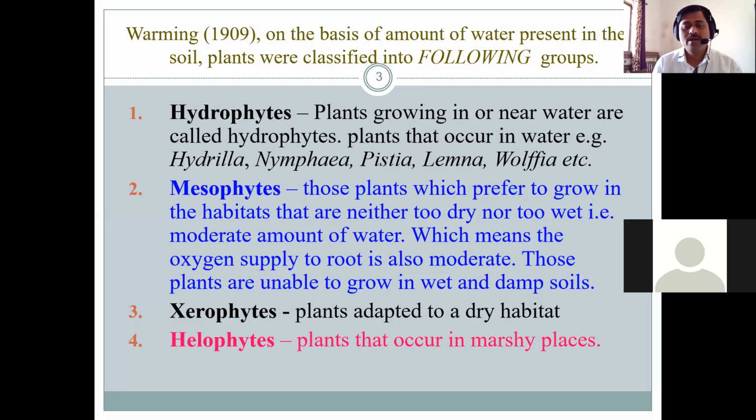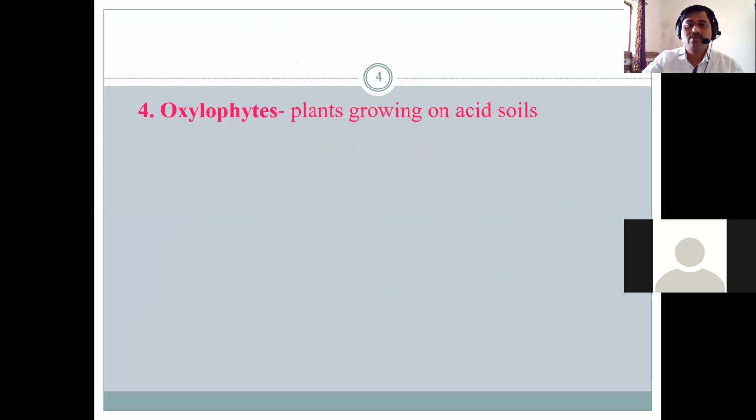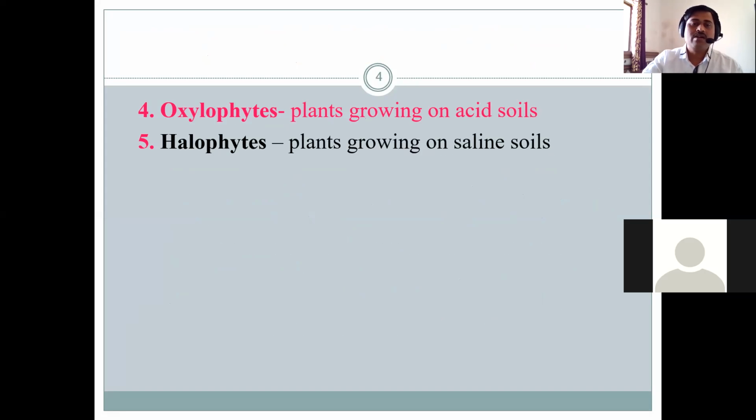Then halophytes are plants that occur in marshy places or where a saline environment is present. Halophytes are plants growing on saline soil. Then oxalophytes are plants growing on acid soil.